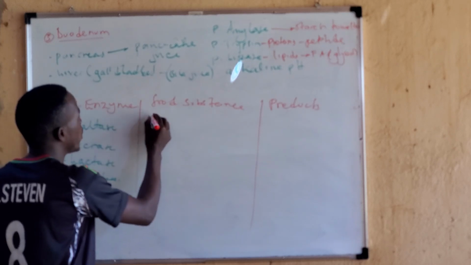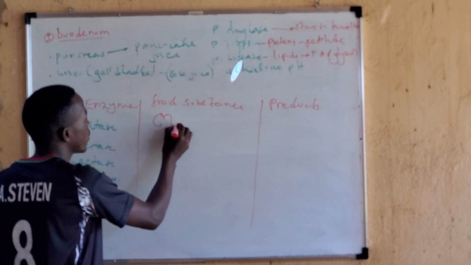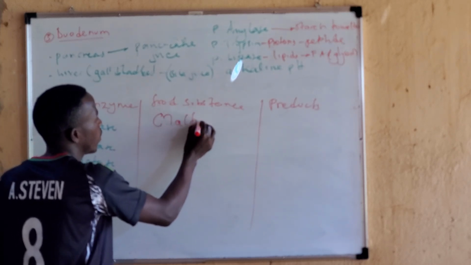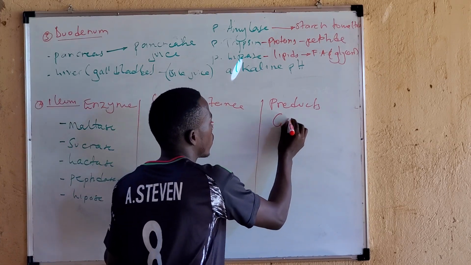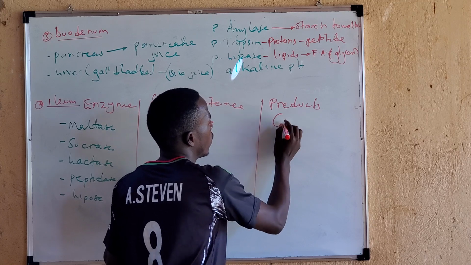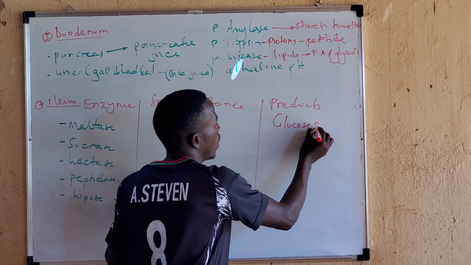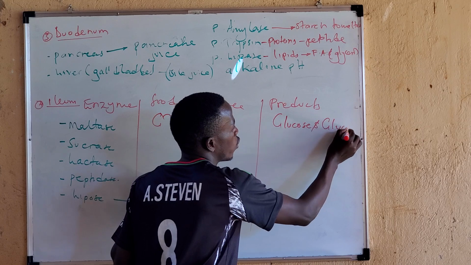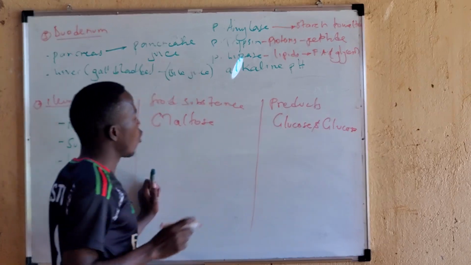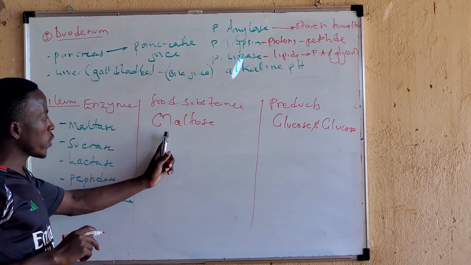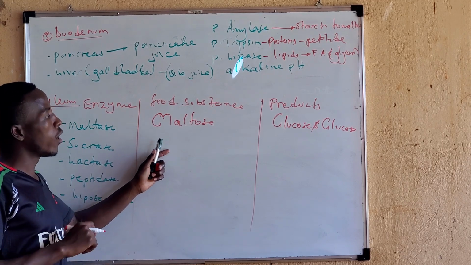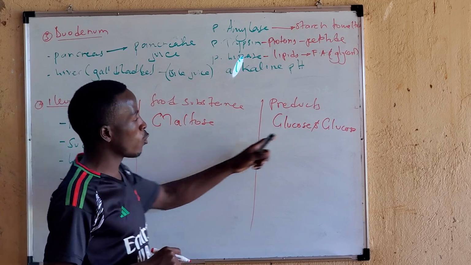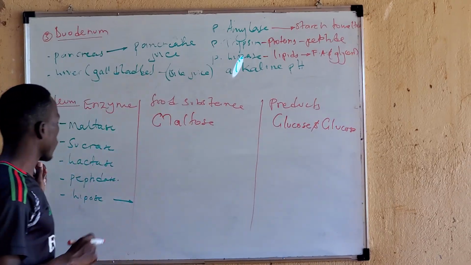Maltase breaks down the maltose into glucose and glucose. Why? This is because maltose is a disaccharide or a double sugar altogether, which is made up of glucose and glucose.